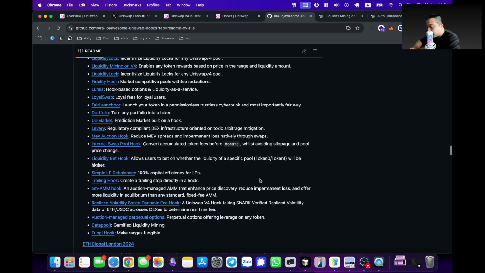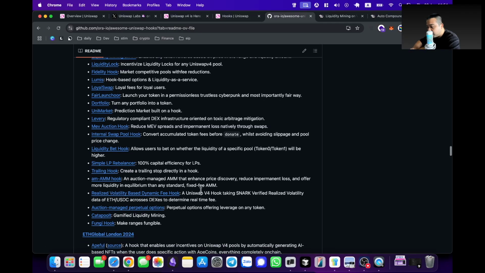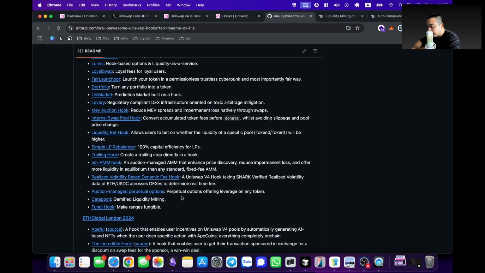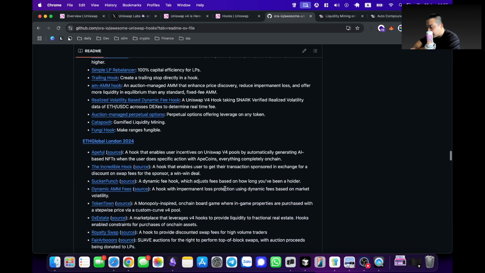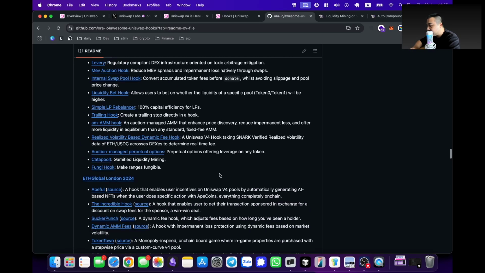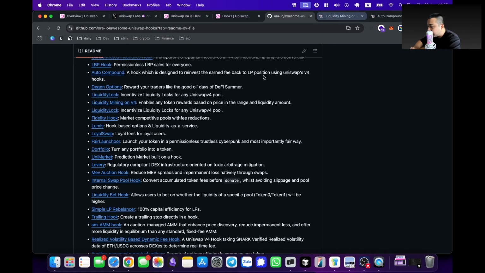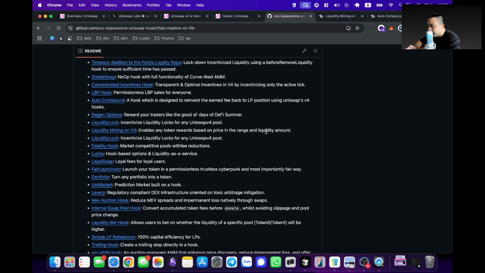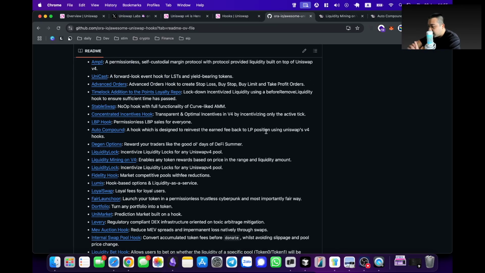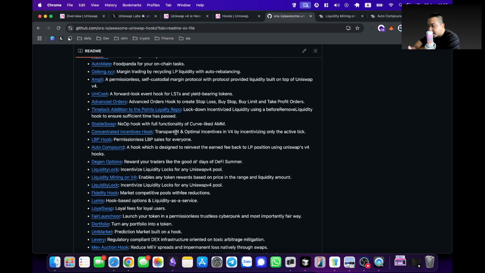You have simple LP rebalance, auction managed perpetual options. So these things are very, very sophisticated hooks. I think for our use case, for the upcoming Bifrost workshops, we would do something with liquidity mining. It's a very simple hook that can be built by everyone. It is something nice for Bifrost to incentivize liquidity and get more people interested in LST, and then we can build something more sophisticated later on, maybe something with advanced orders.